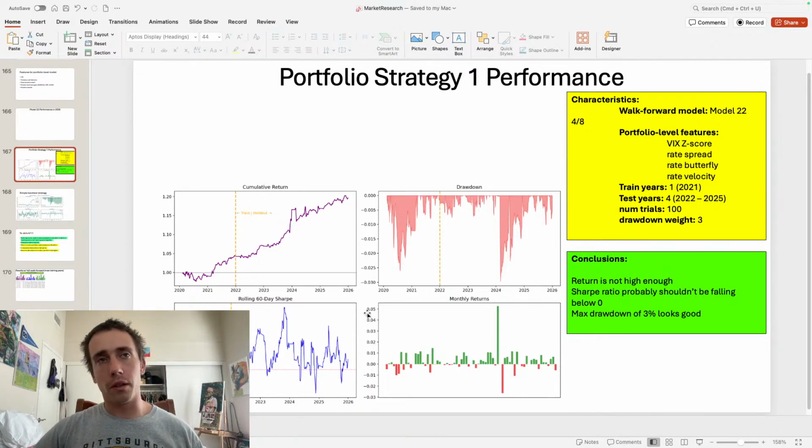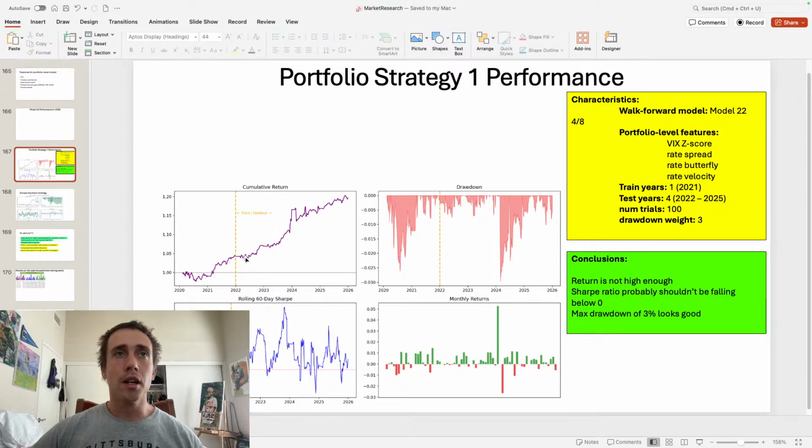But if you're rolling over the past 60 days, so that's about 3 months in the market, it's going to dip below 0 sometimes, but it should stay really positive and it should run up really high. And that's what it's doing. If you looked at the average, it would be somewhere around 2. So that looks really good. Monthly returns also look really good. There's a lot more positive months than negative, and the magnitude of the positive months tends to be higher than the magnitude of the negative months.